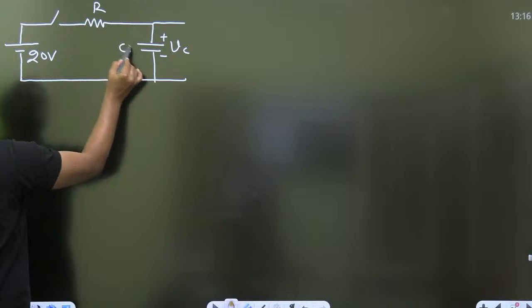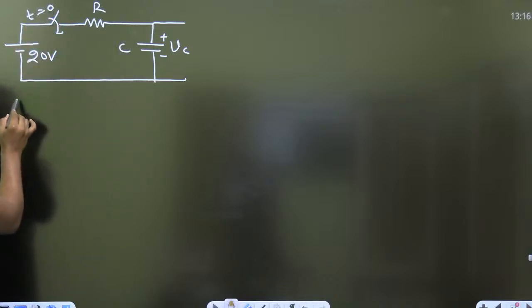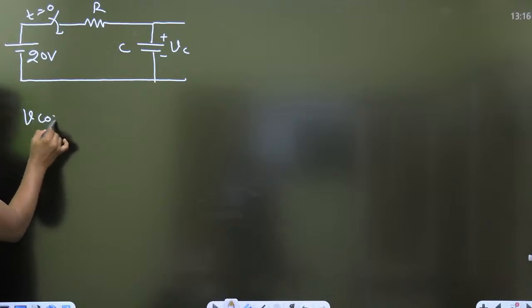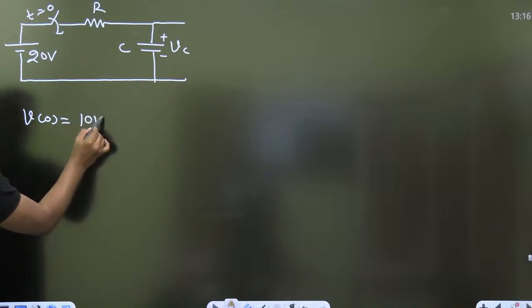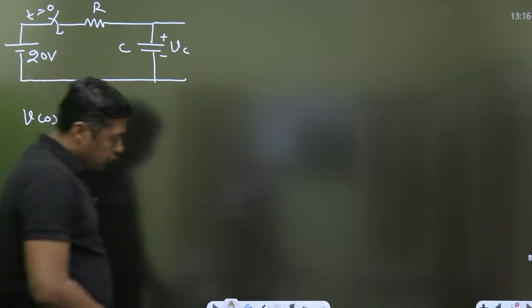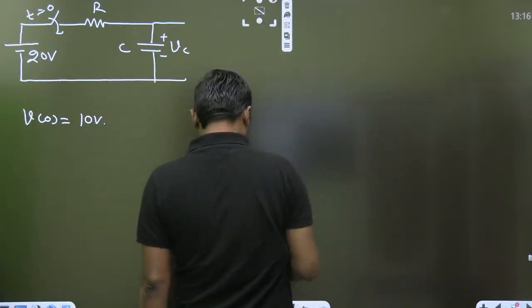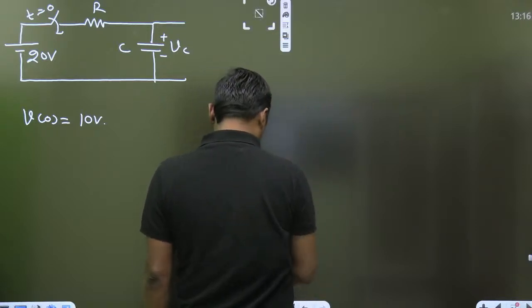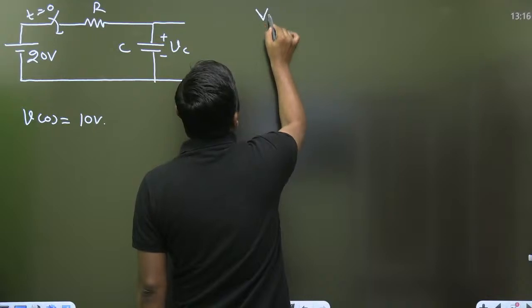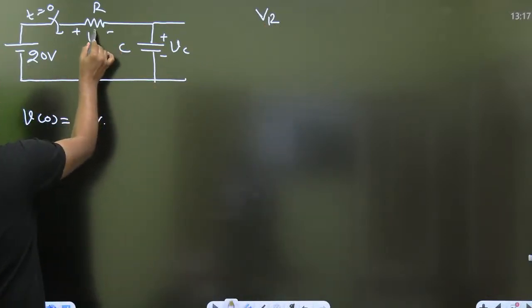This is the R. This is the C. And the initial voltage across the capacitor is 10 volt. Then for VR, which answer is correct? Voltage across the resistor, which answer is correct?